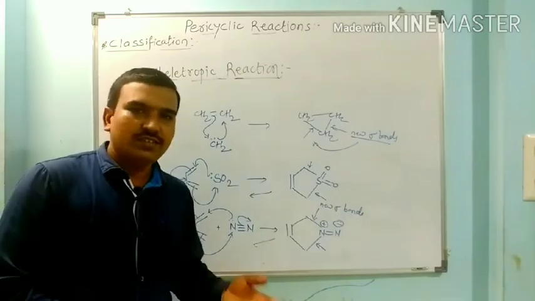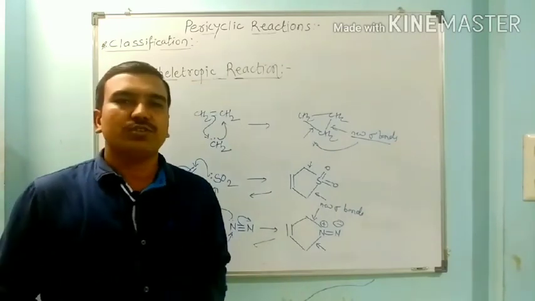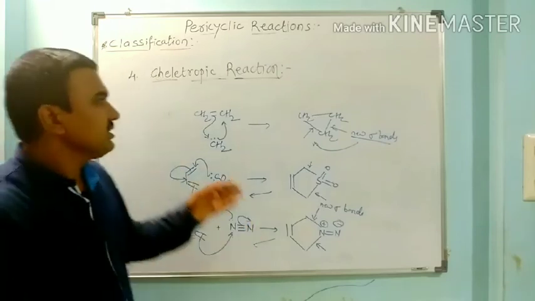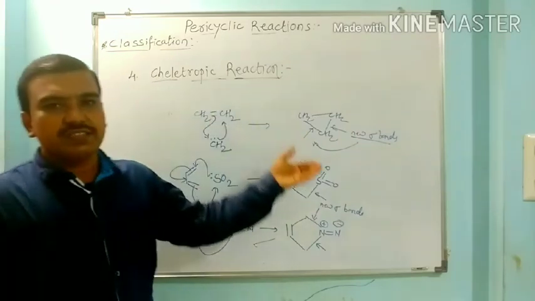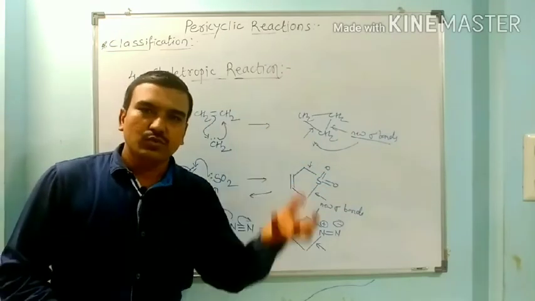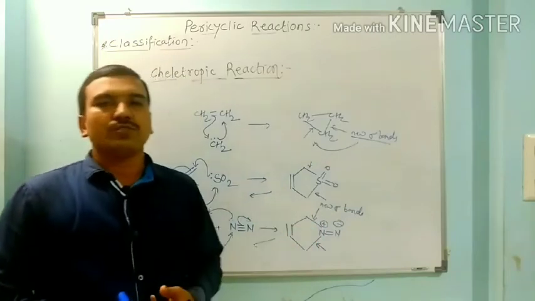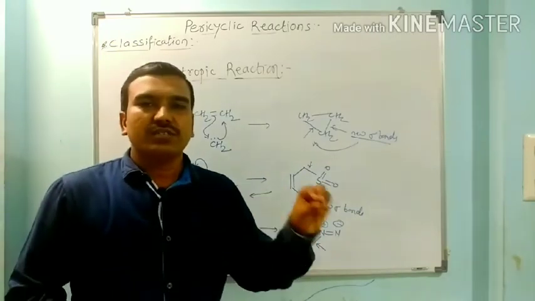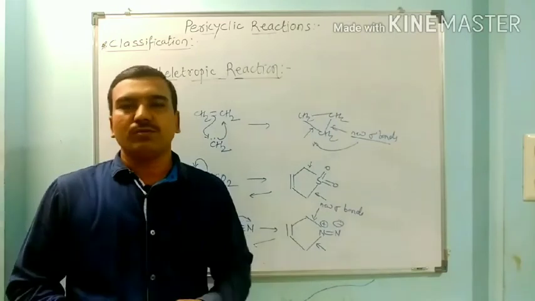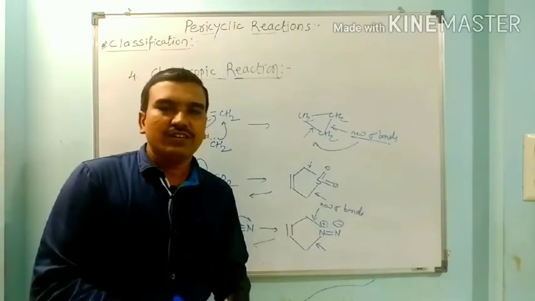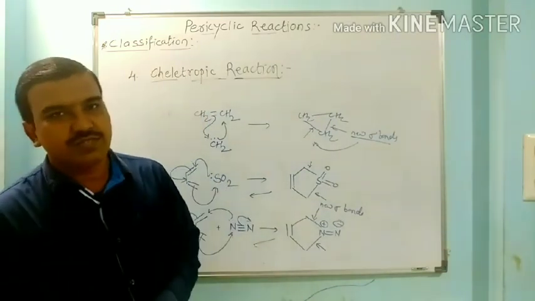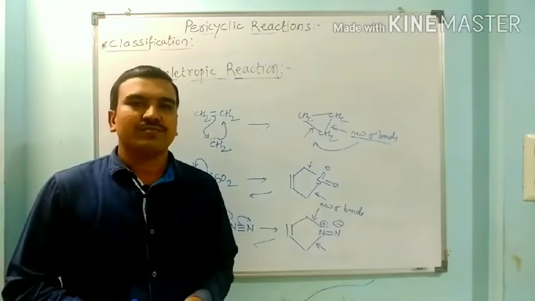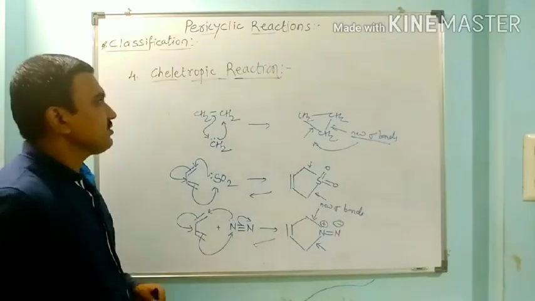In the addition or in the elimination, 2 sigma bonds can be lost. So here this is the cheletropic reaction in which certain groups are added across the terminal carbons of the pi electron system and forms 2 new sigma bonds. So this can be addition or it can be elimination of certain groups. Now the next reaction we have to see,